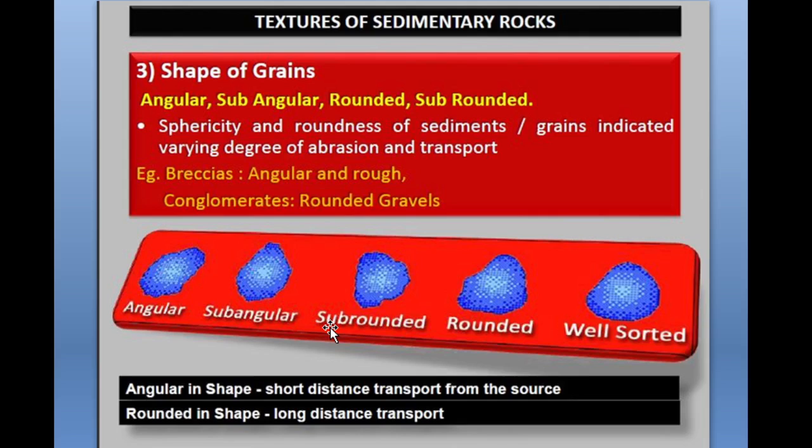Okay, the conglomerates are full of rounded, smooth surface pebbles and gravels, indicating a lot of transport and rubbing action during their transport before getting deposited and concentrated into the rock mass. So depending upon the shape of these grains, the sedimentary rocks have different types, means angular, subangular, rounded, subrounded. These are the different textures of these sedimentary rocks. Here is the figure which is showing all these textures. In the figure you can see this is an angular structure, subangular, it is sub-rounded, then rounded and well sorted.